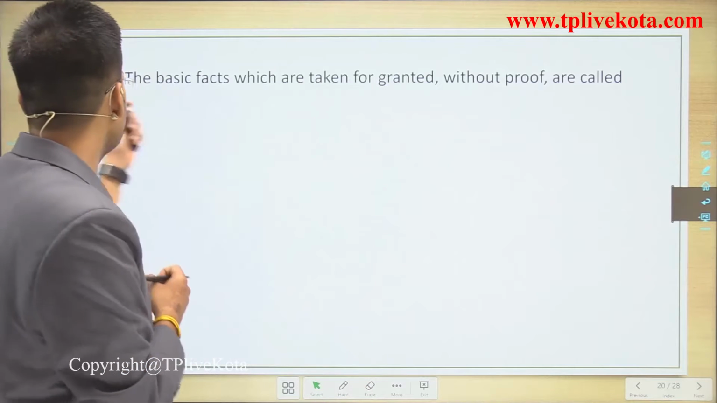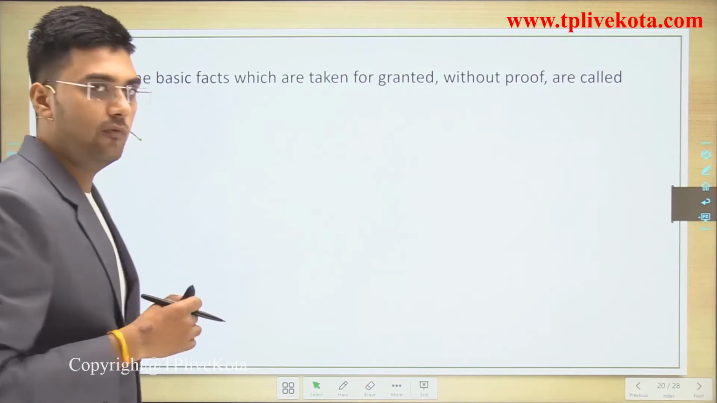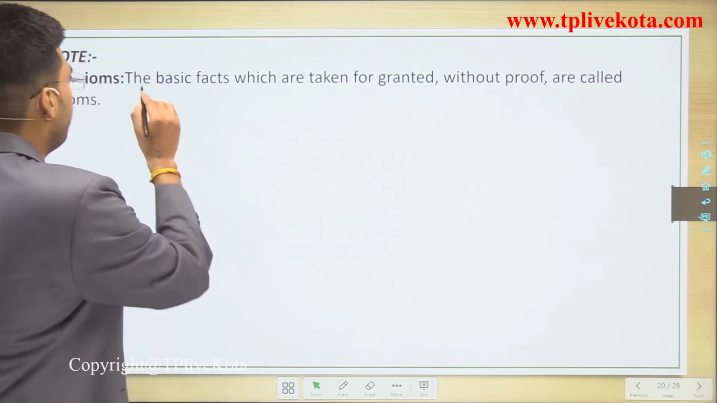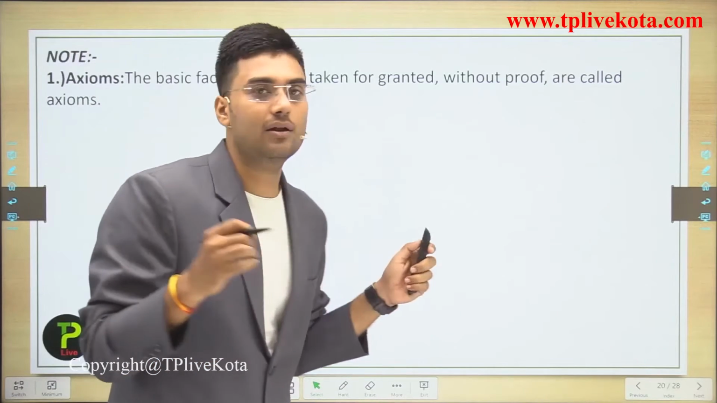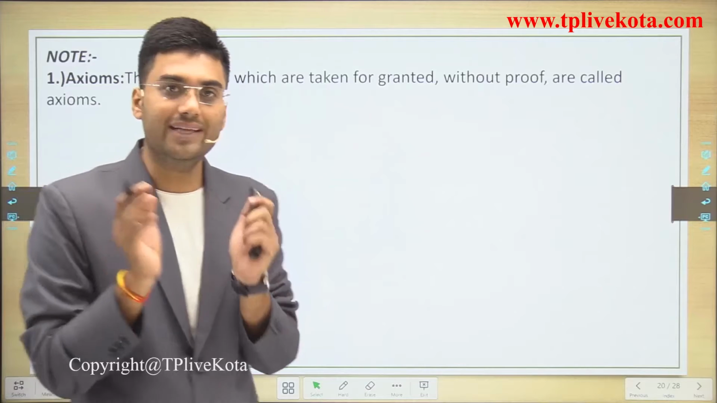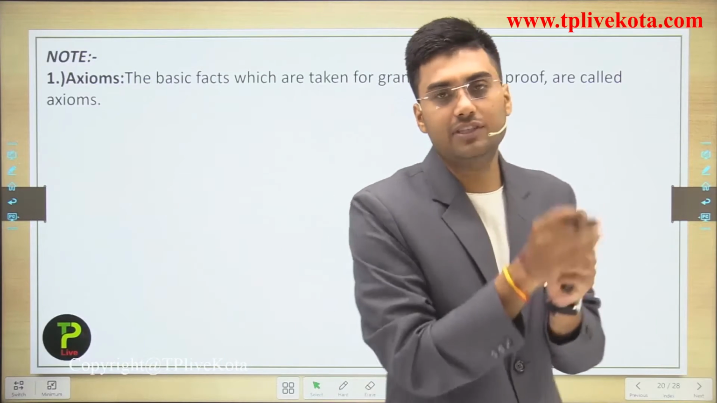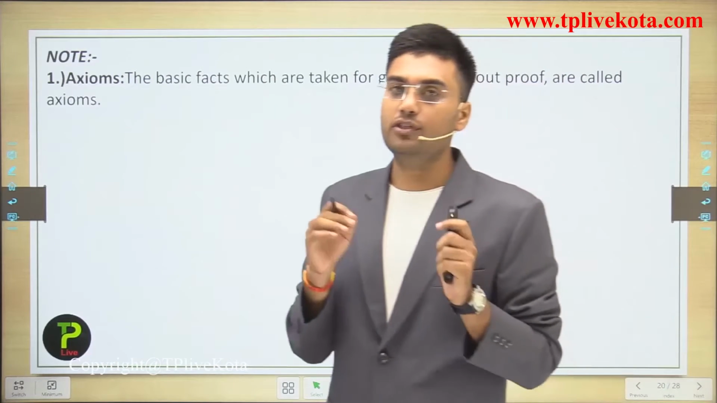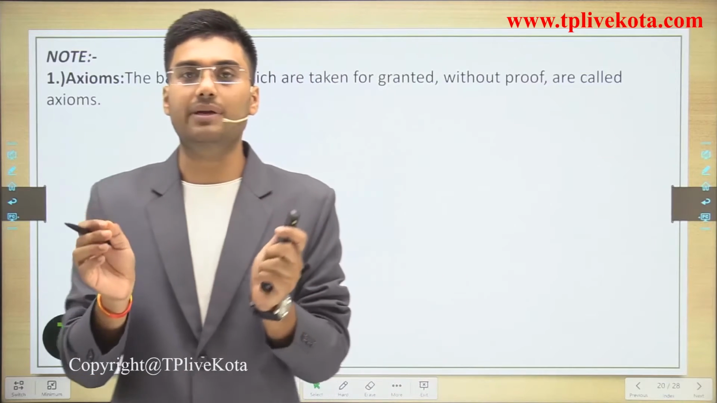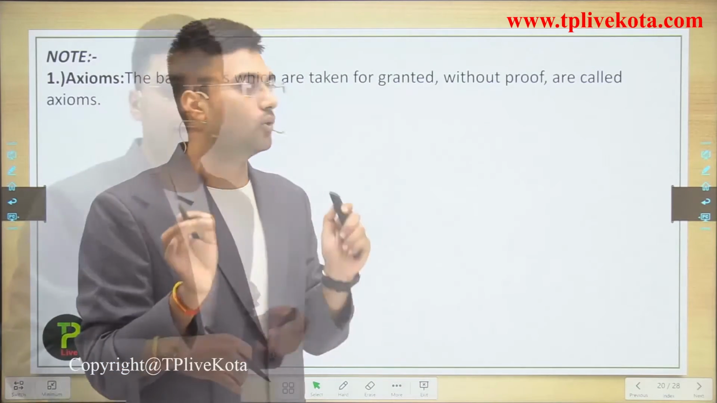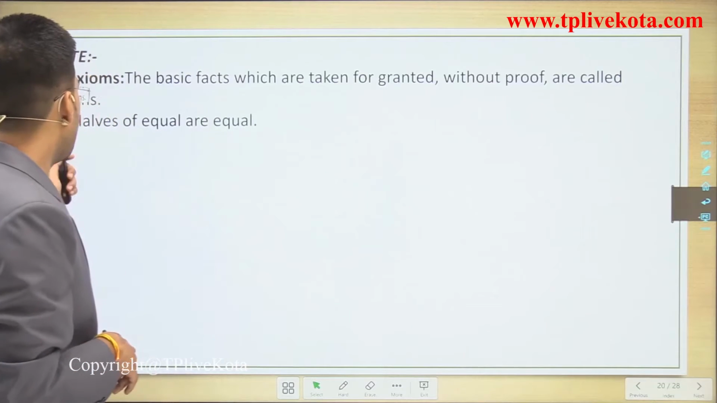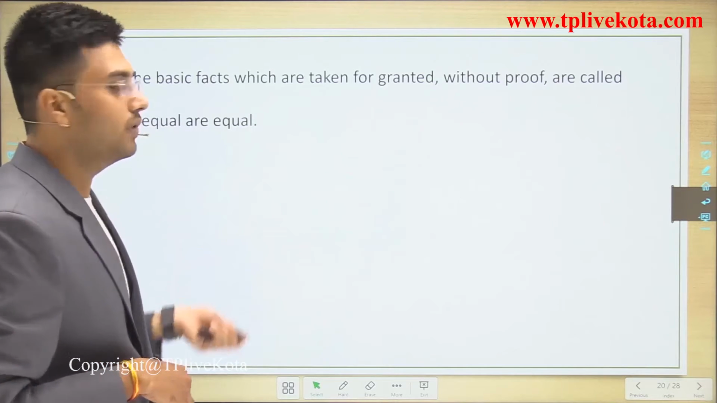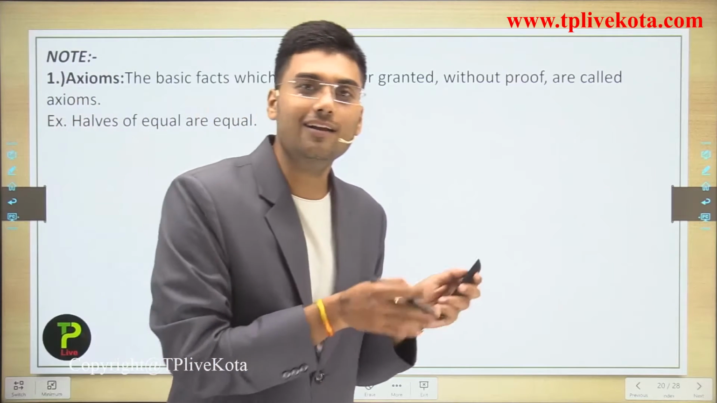The first note is: what is an axiom? The basic facts which are taken for granted without proof are called axioms. Or we can say that basic facts which are taken for granted and used in the whole of mathematics are known as axioms. Let's take one example of an axiom: halves of equals are equal.